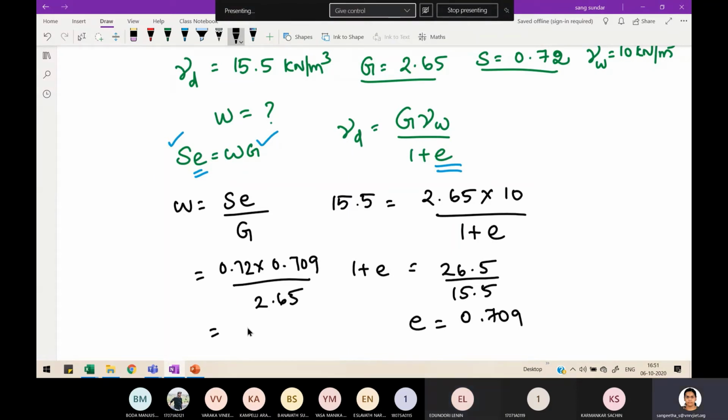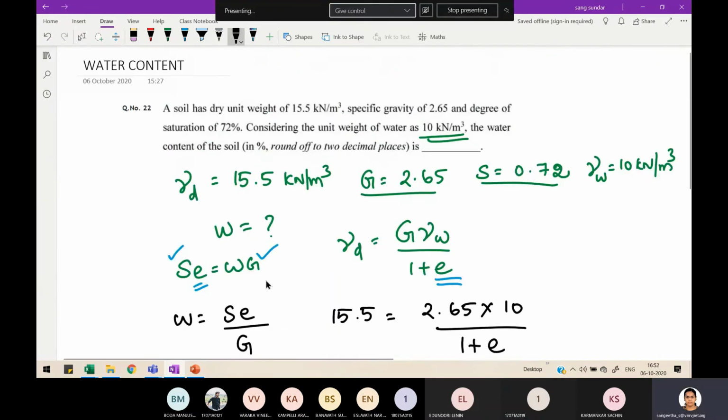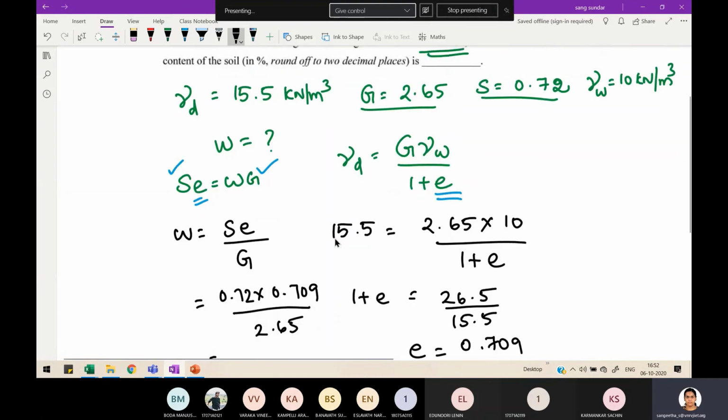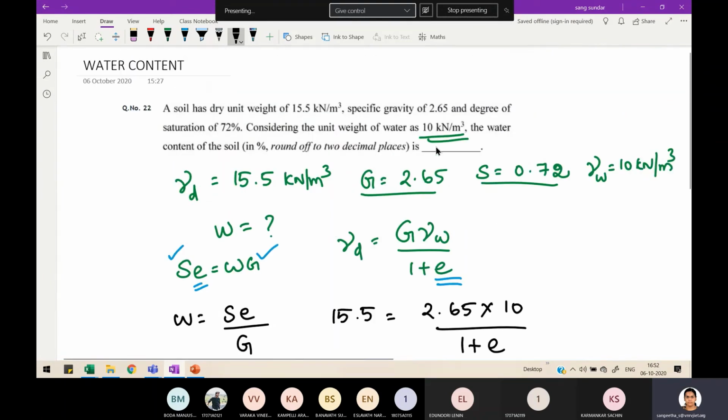0.19. 0.192. Just go back to the question and see. What did they mention in the bracket? In percentage, round off to 2 decimal places. Whenever you are in a hurry, you type the same numerals you are getting. That's totally wrong. 0.1922 is totally wrong. You have to report the value only in percentage.